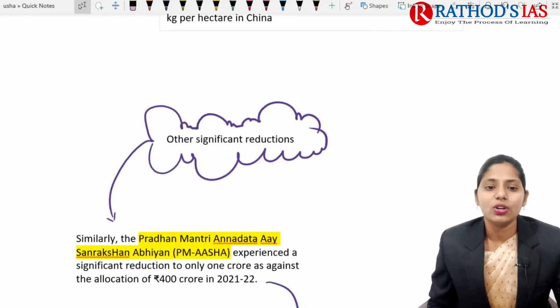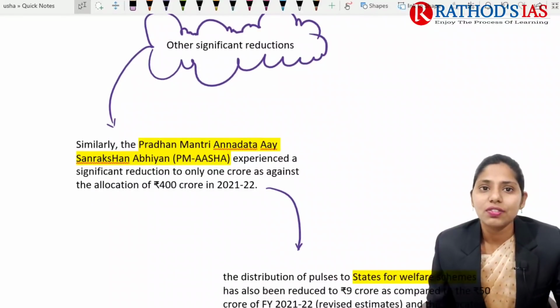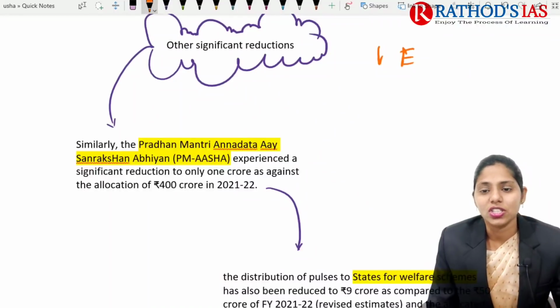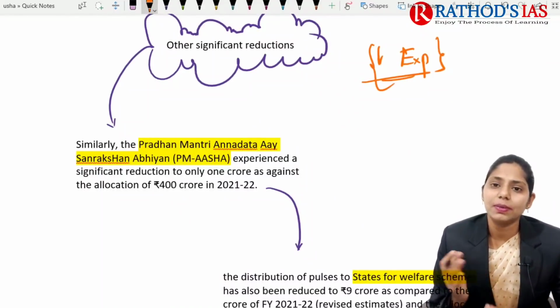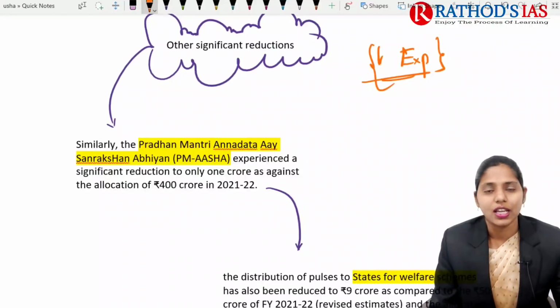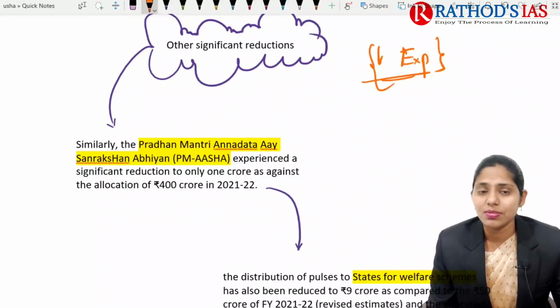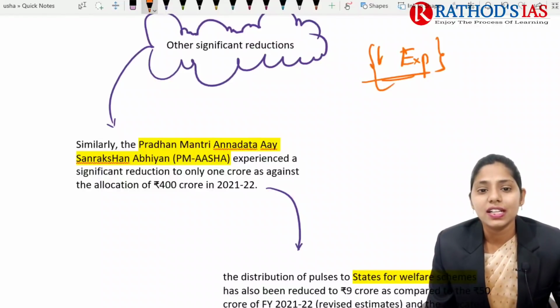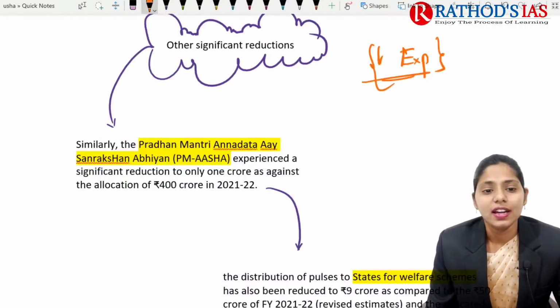And now let us talk about other significant reductions, where we are seeing decreasing expenditure. This article says that government expenditure in the agriculture sector is decreasing, but where exactly? Among the schemes in India focusing on agriculture, the first one is Pradhan Mantri Annadata Aay SanraksHan Abhiyan, that is PM Asha.